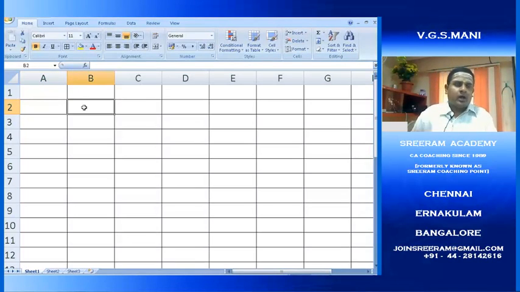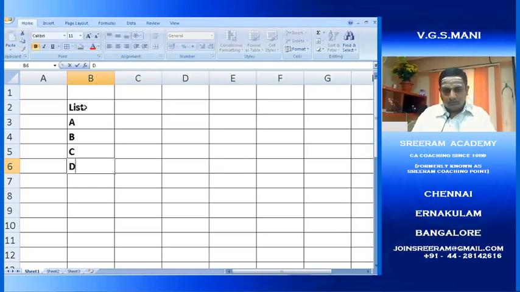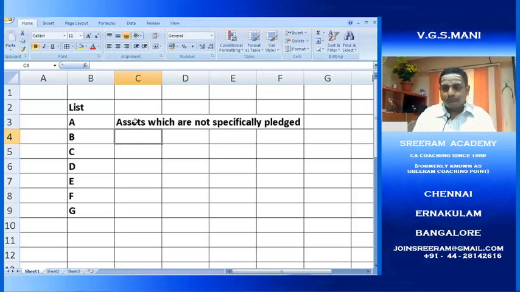We used to discuss this. All the order what we are going to take it up, that is given in the form of list. We are going to group each and everything. Clear? In the form of list. We used to call it as a list. A, B, C, D, then E, F, G, then H, I, J, K, L. What is A? List A. Remember this, assets which are not specifically pledged.